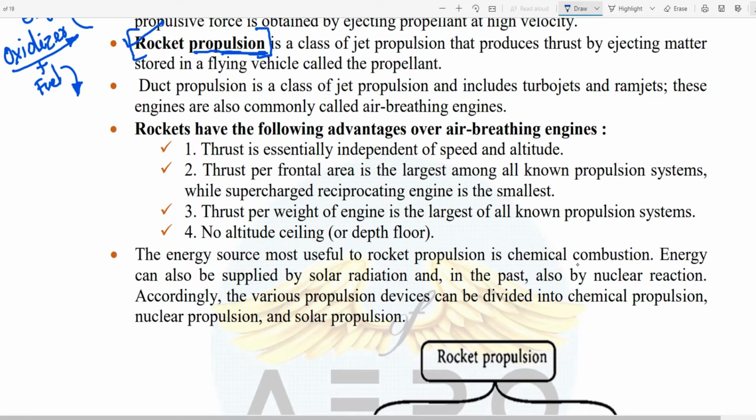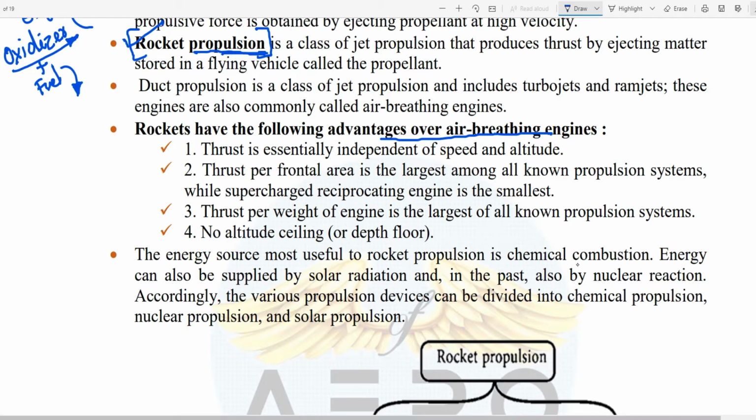Okay, now let's see how the rocket engine is advantageous over the air breathing engine. So this is very important. Again you have to remember, this time you are having a multiple choice question. Suppose they can give you this kind of question: pick the right statement, select the right statement. So they will give you 4 options, and in the 4 options they will give you each of the statements.